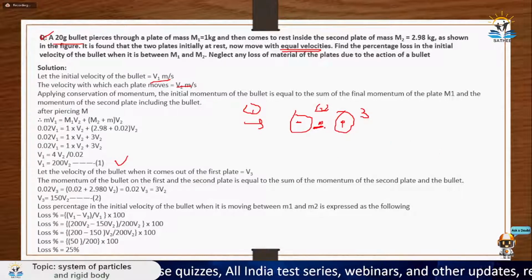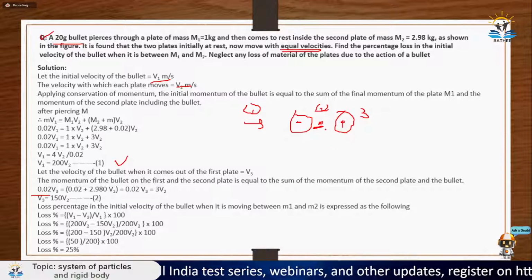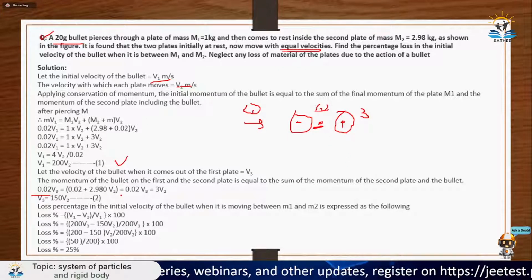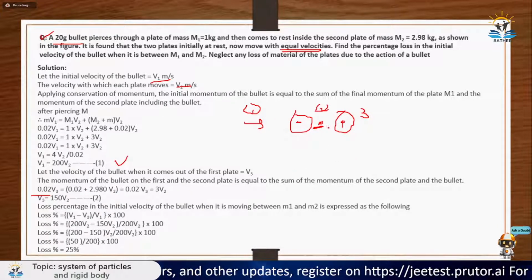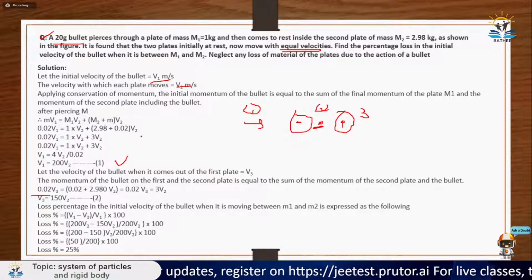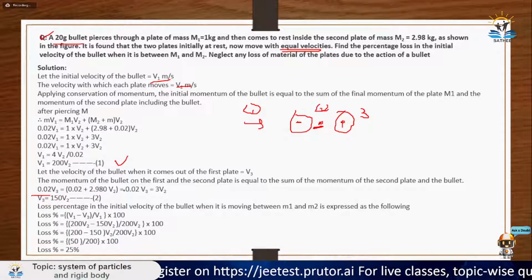So here the velocity would be, let's say, V3. So 0.02 into V3 is equal to, they are giving with equal losses, so again 0.02 plus 2.980 V2. From here, what we are doing is just conserving the momentum between this bullet and this plate. This will also remain conserved only because there is no external force. So 0.02 V3 is equal to 0.02 plus 2.980 V2.